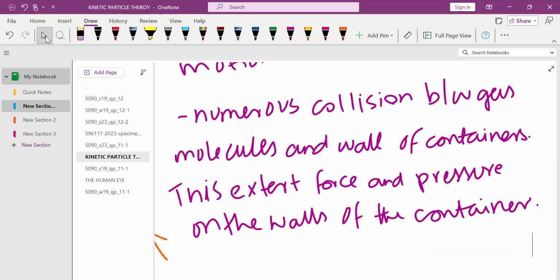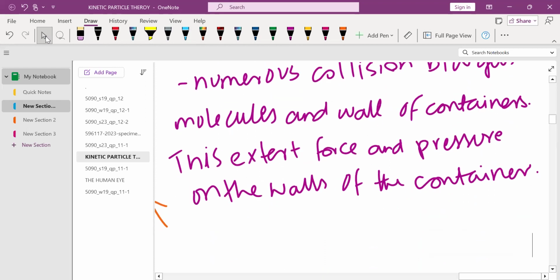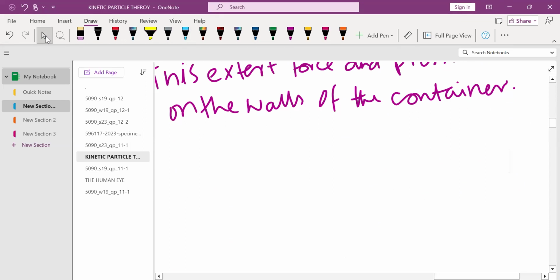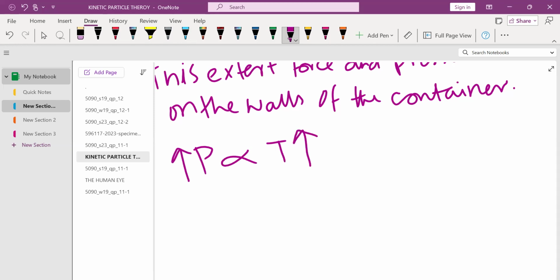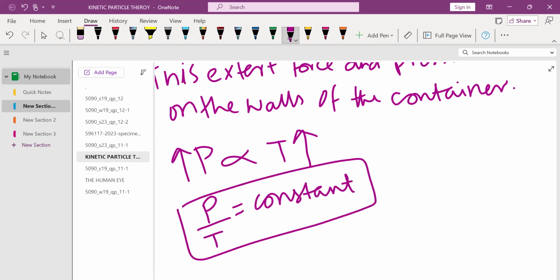Then the next thing we need to discuss is the pressure caused by gas and the relationship of pressure and temperature, and pressure and volume. So pressure is directly proportional to temperature. As the temperature increases, the pressure also increases. For this, pressure divided by temperature equals a constant.